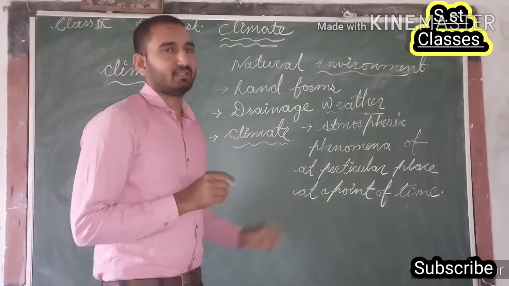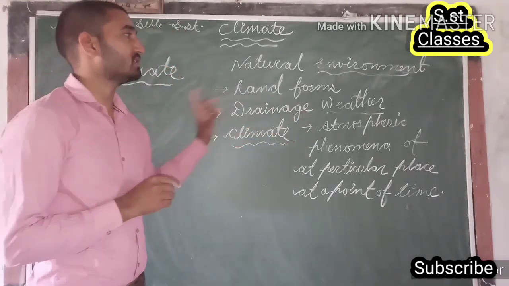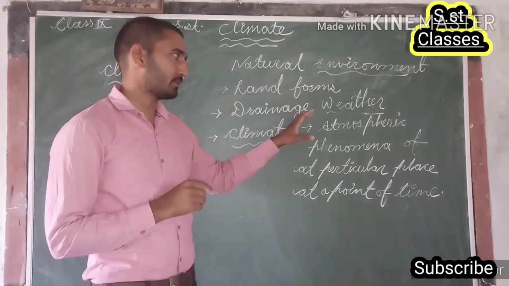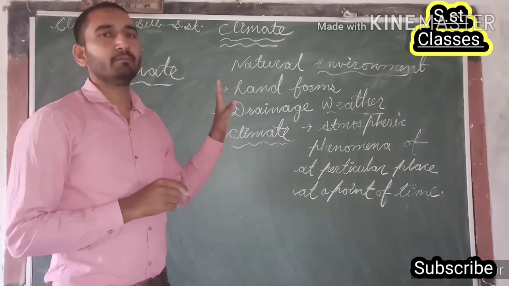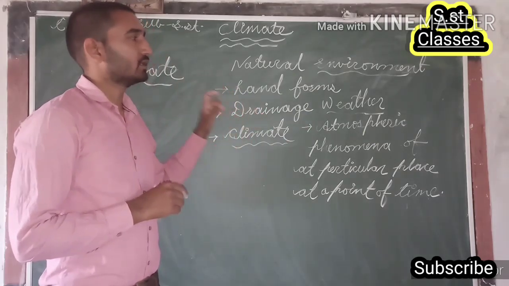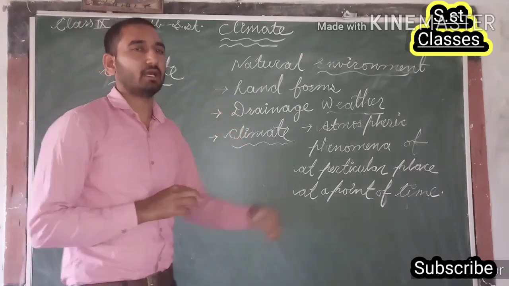That is called weather. Now, how is weather different from climate? In this way, if we are able to find out the difference between weather and climate, we will be able to find out the definition of climate.